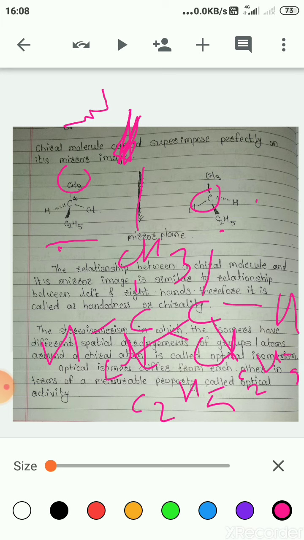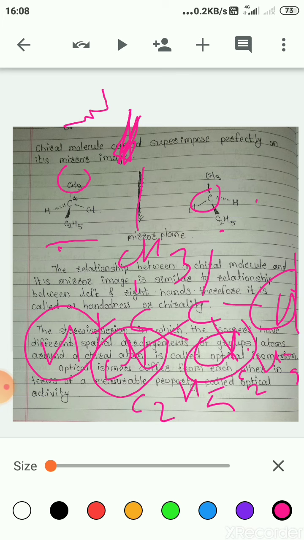Now see, the hydrogen atom of the first carbon atom and the chlorine atom of the second carbon atom will superimpose. Here the hydrogen atom of the second carbon atom and the chlorine atom of the first carbon atom will superimpose.